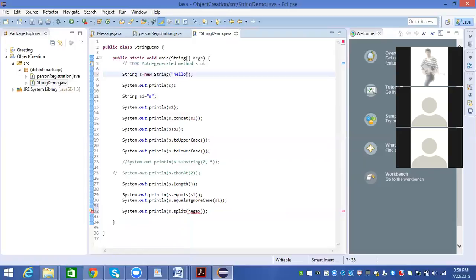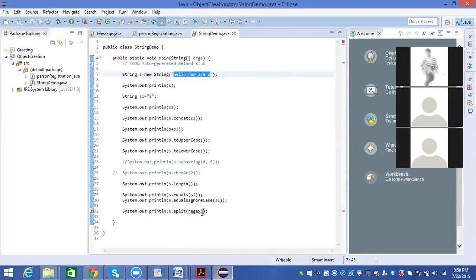For example, I have a string, hello, how are you? This is the string I have. Now I want to split on the spaces. How many spaces are there? 3. I want to split at each space and get the first string, second string, third string and fourth string. Then I go for the split method. But while discussing the arrays concept, we will discuss more about split.